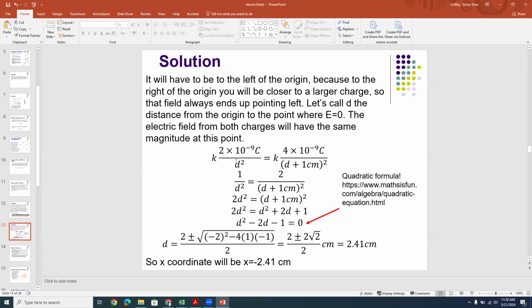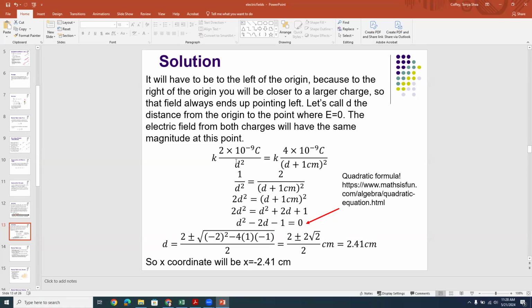Now, the distance to the magical point where the electric field is 0, I'm going to call that distance from the origin d. Yet again, it doesn't matter whether it's positive or negative here necessarily because you're going to square it anyway, but we're just calling it a distance, and we're solving for what that distance is.